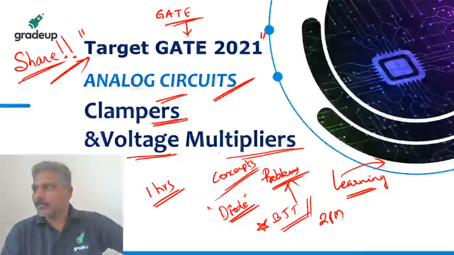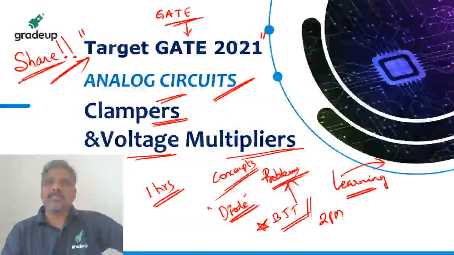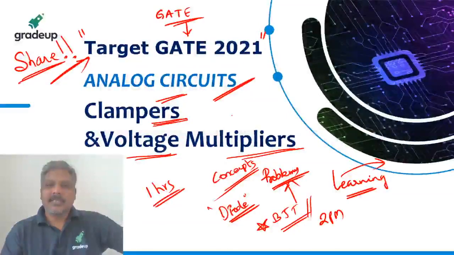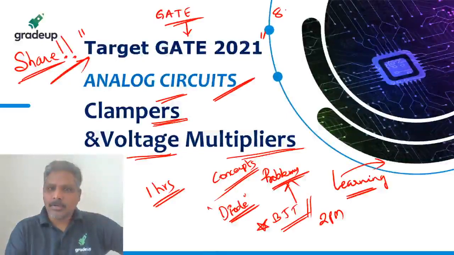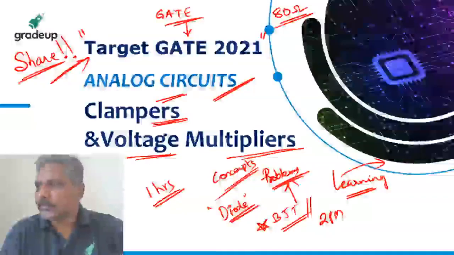Sir, answer for the homework question. Yesterday's homework question. I didn't remember exactly what the homework question was. Yeah, Zener diode, right? I think 80 ohm. 80 ohm is the correct answer. Am I right?